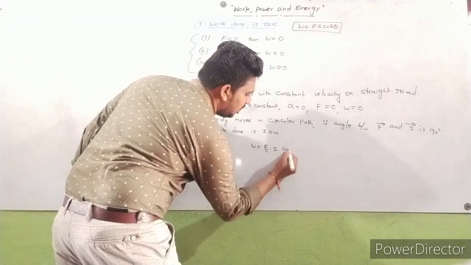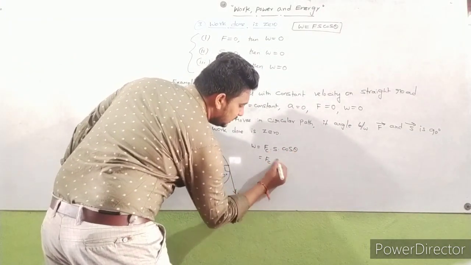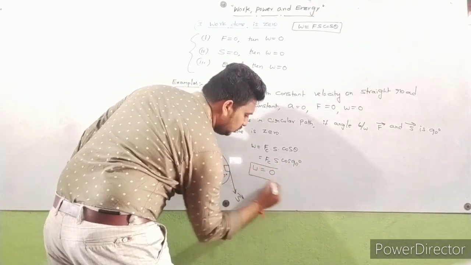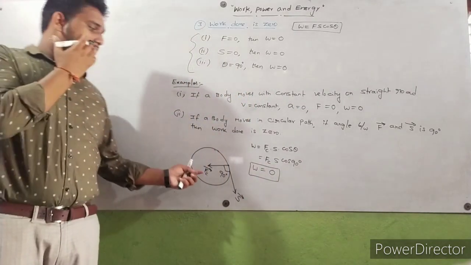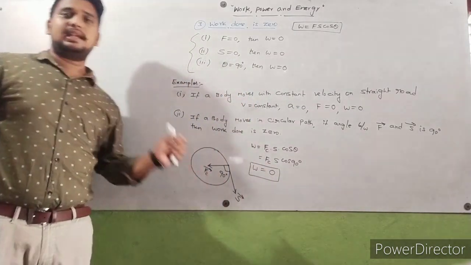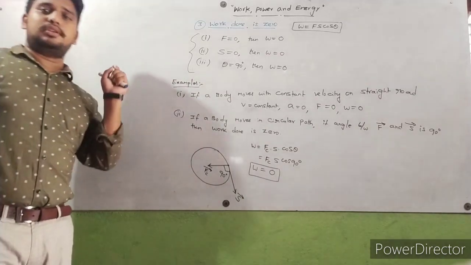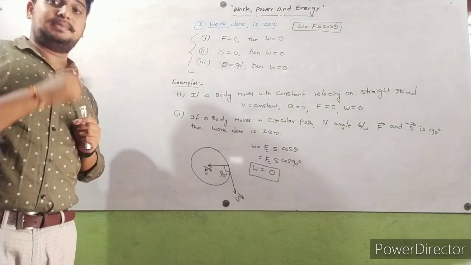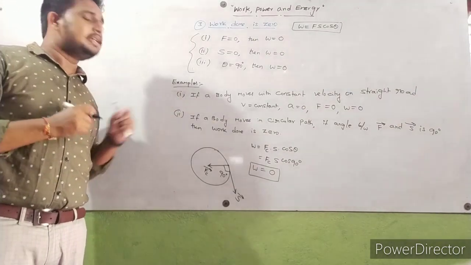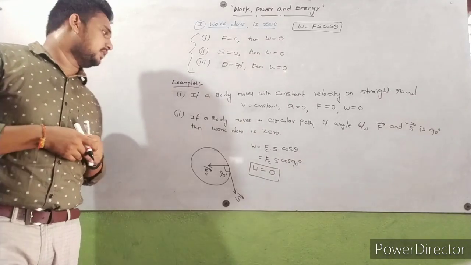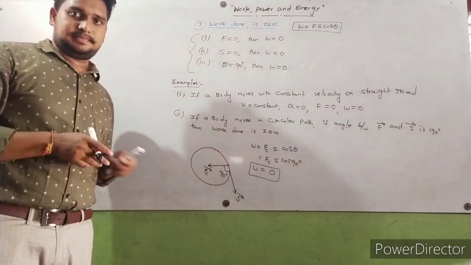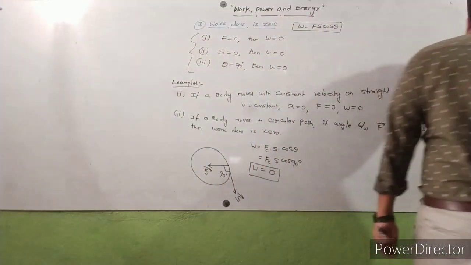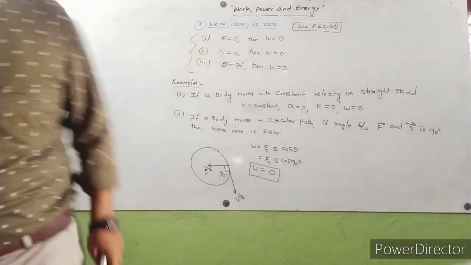So work done is equal to Fc into S into cos theta. Here Fc into S into cos 90 degrees. Cos 90 is 0, so work done is equal to 0. So the angle between centripetal force and displacement is here 90 degrees, so work done is equal to 0. Whenever the angle between force vector and displacement vector is 90 degrees, at that situation work done is 0. So this is the second example. Next, third example. We will discuss the third example right now.